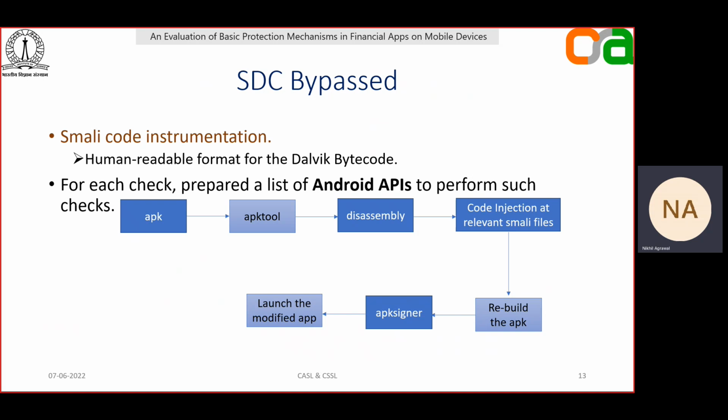So this is a high level flowchart. We take the APK, we disassemble it using APK tool, and we find the relevant Smali files in which the corresponding code is present using the grep command. Then we did the code injection there. We rebuilt the APK, we signed it using APK signer, and then we launched this modified app to identify whether it works in the same way as the original app would have run. Among the 4 self-defense checks that we focused on, in this talk I'll be focusing more on the anti-tampering check and how we have bypassed it.